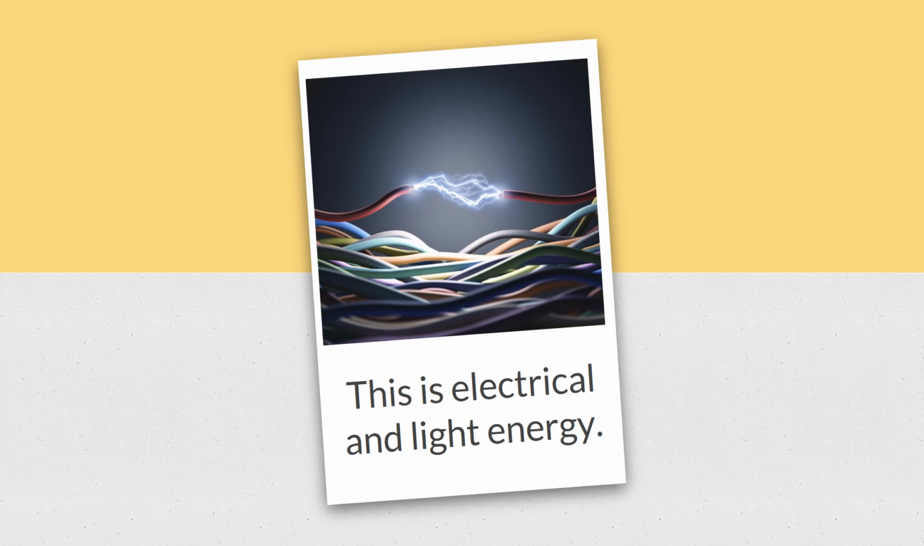This, folks, is electrical and light energy. It's mainly electrical energy. Electricity goes through wires, and we use electricity to make sound. We use electricity to run our computers. We use electricity for our lights. Okay? But before it becomes those things, before it becomes sound, before it becomes light, it's in the wires as electricity.